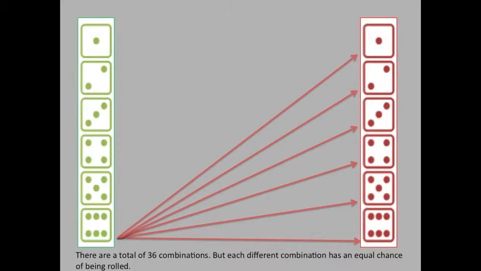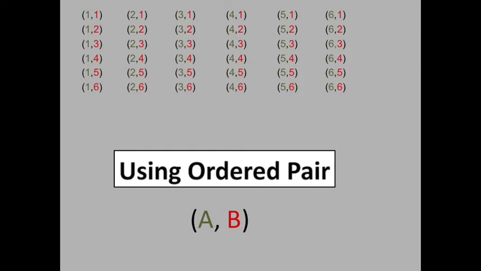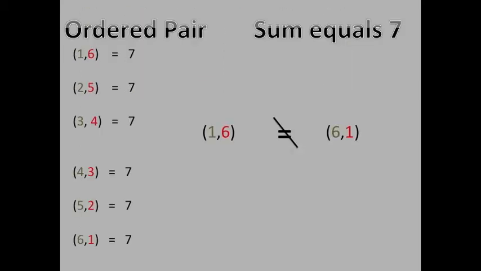Now that we have the total number of combinations, which combinations of the two number cubes contain a sum of 7? These are the total number of combinations using ordered pairs instead of a visual representation. Each A value represents the green die, and each B value represents the red die. Let's go one more step further. These are the ordered pairs whose sum is equal to 7. Let's not forget that rolling, let's say, a green die of 1 and a red die of 6 is different from the reverse. When we take this into account, we can now obtain our probability.